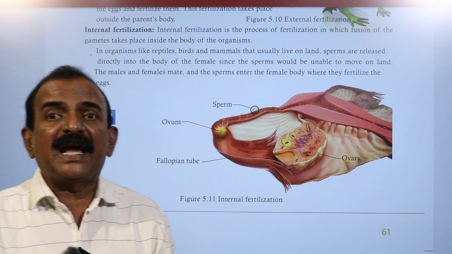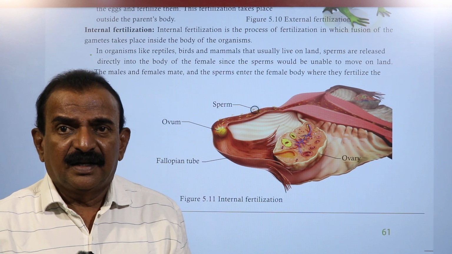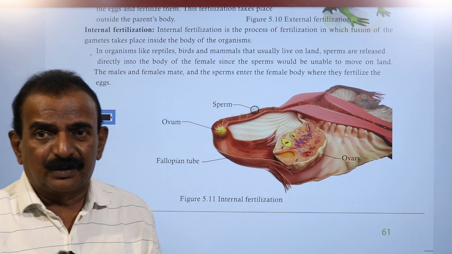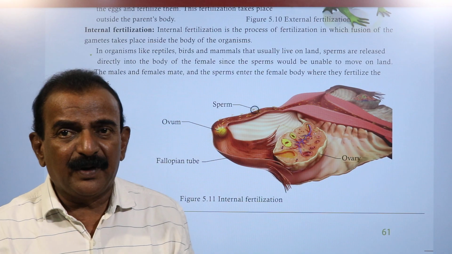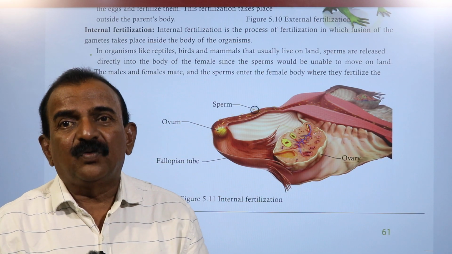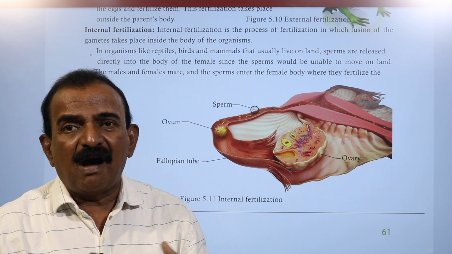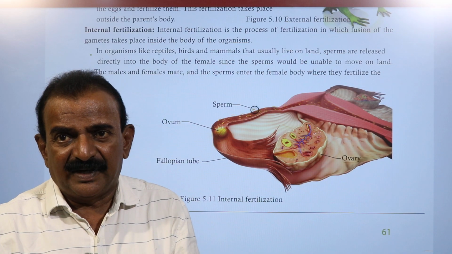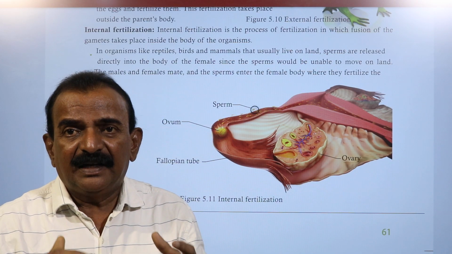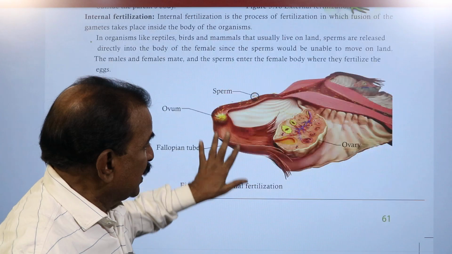The zygote develops into an embryo, and the embryo develops into a fetus, in which all organs are present, and that is the gestation period.